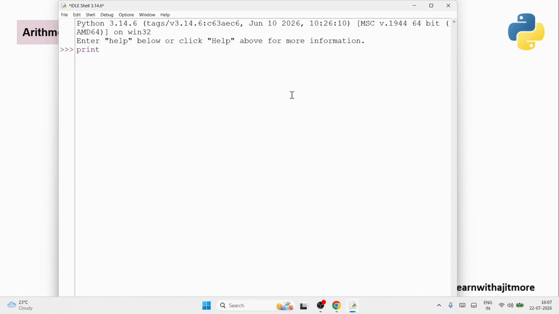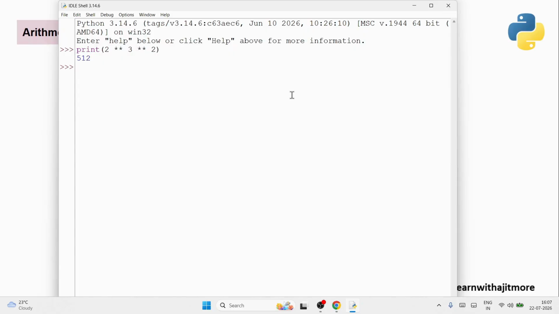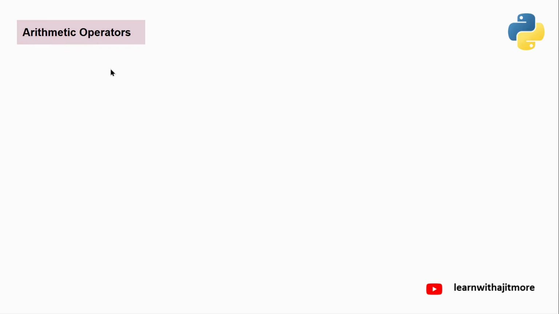See, if you are doing 2 double star 3 double star 2, you get answer 512. So this proves that the associativity is right to left, not left to right. Okay? And double star, highest precedence, associativity right to left. Always remember. Okay? After this comes multiplication.